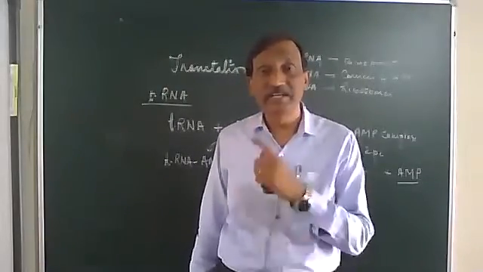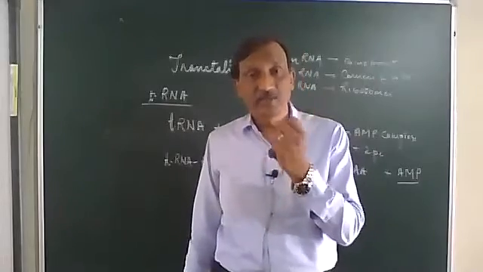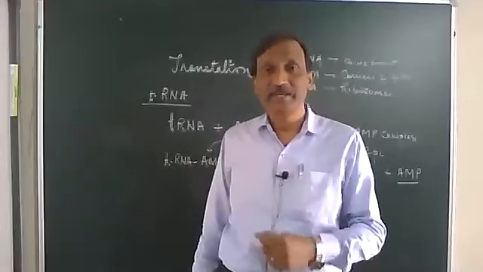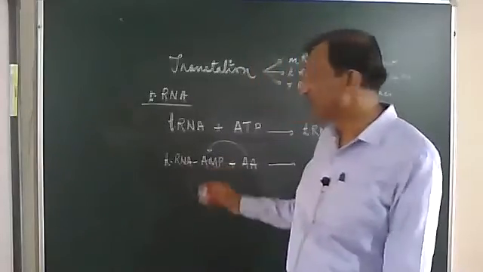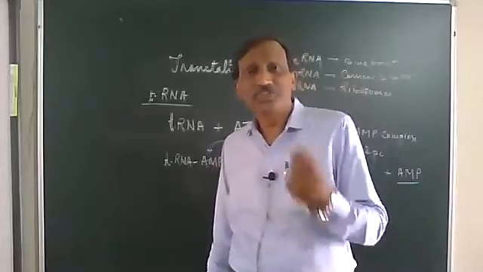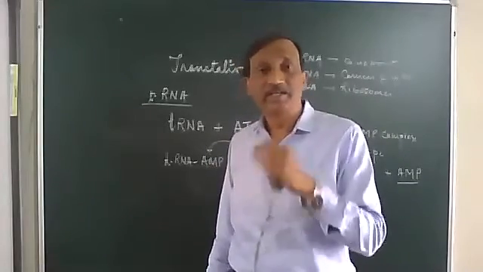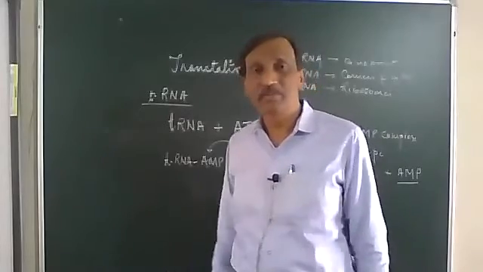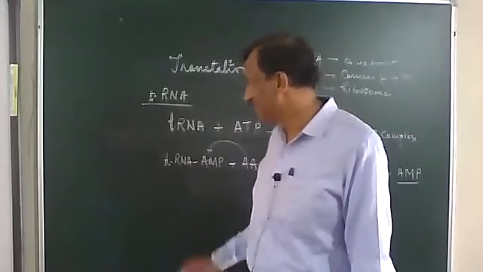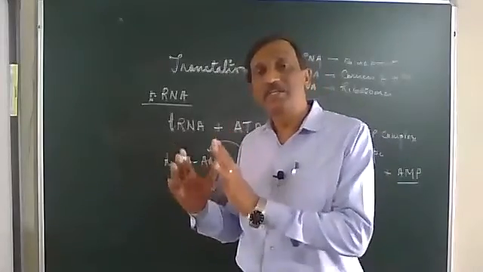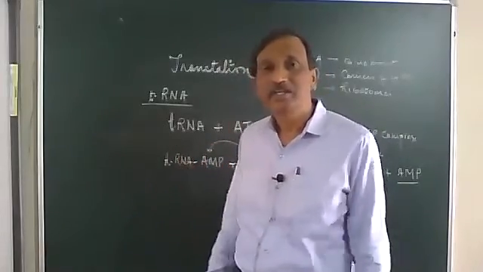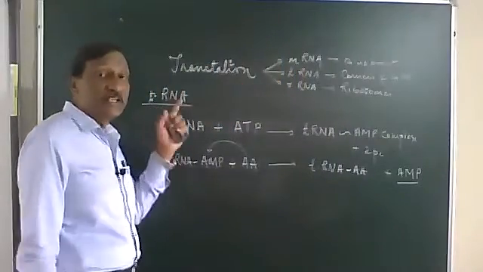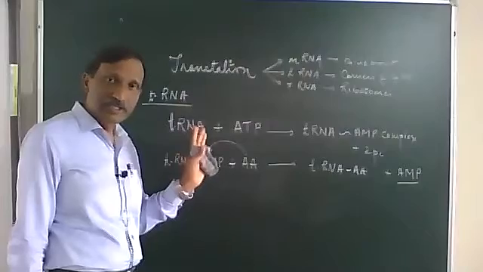Now when I am speaking of class 11th, you already studied that muscular movement also requires energy. There also ATP was changing into AMP, and that energy was coming continually from ATP. So each time a bond is broken and each time a bond is made, that is when we speak, how many times we are twisting our tongue, and how many bonds are broken and how many new bonds are formed. So all that energy is coming, and that is why we see that the body, even if you are not doing anything, constantly requires energy. So energy supply is needed. Now this is how the tRNA is charged. Is it clear to you?